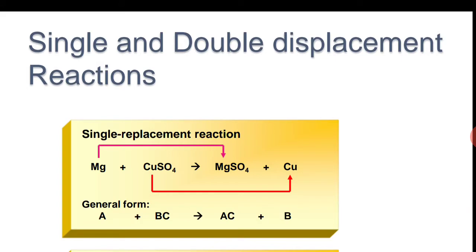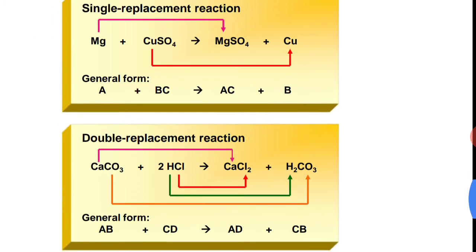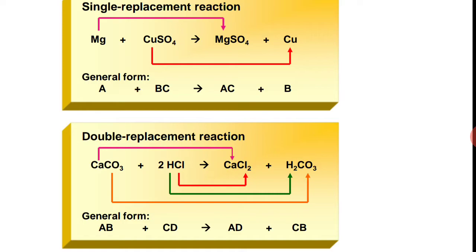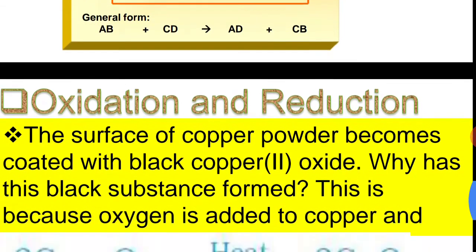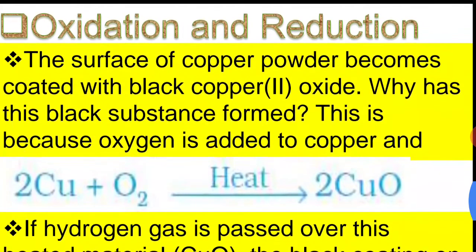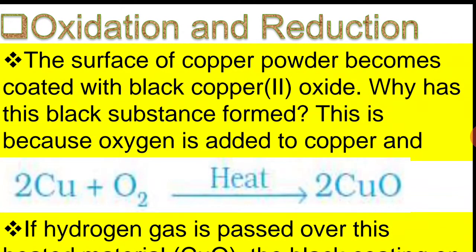A schematic representation of single and double displacement reaction can be depicted as shown in the image. Now, the next topic is oxidation and reduction. The surface of copper powder becomes coated with black copper oxide.